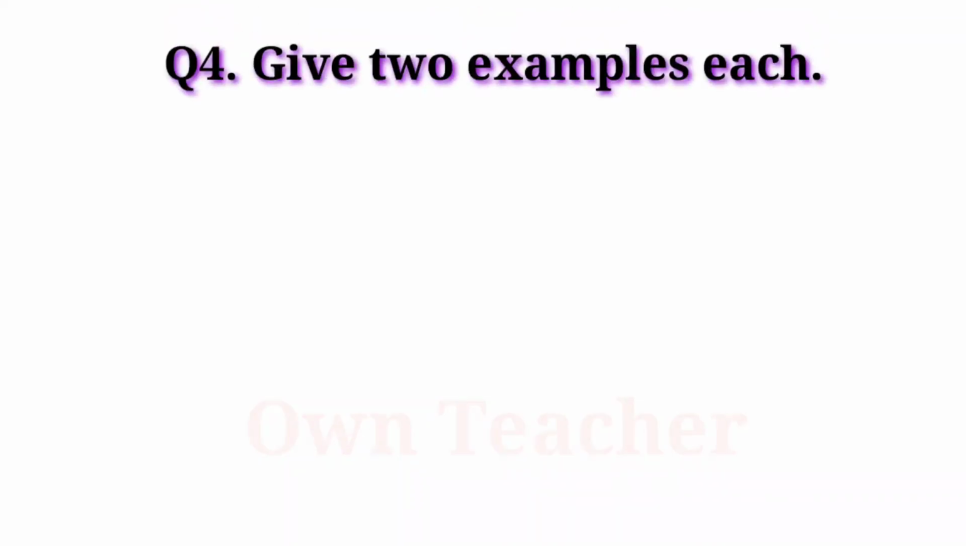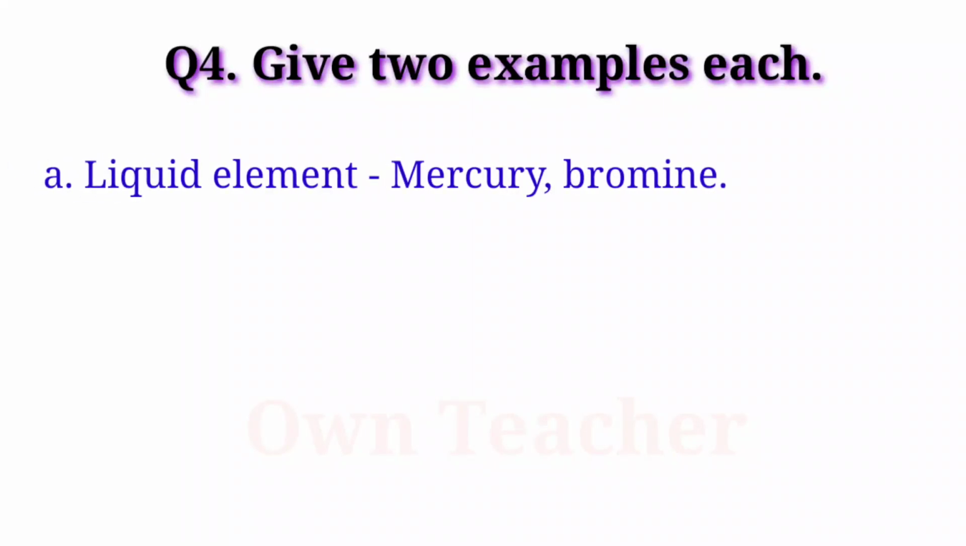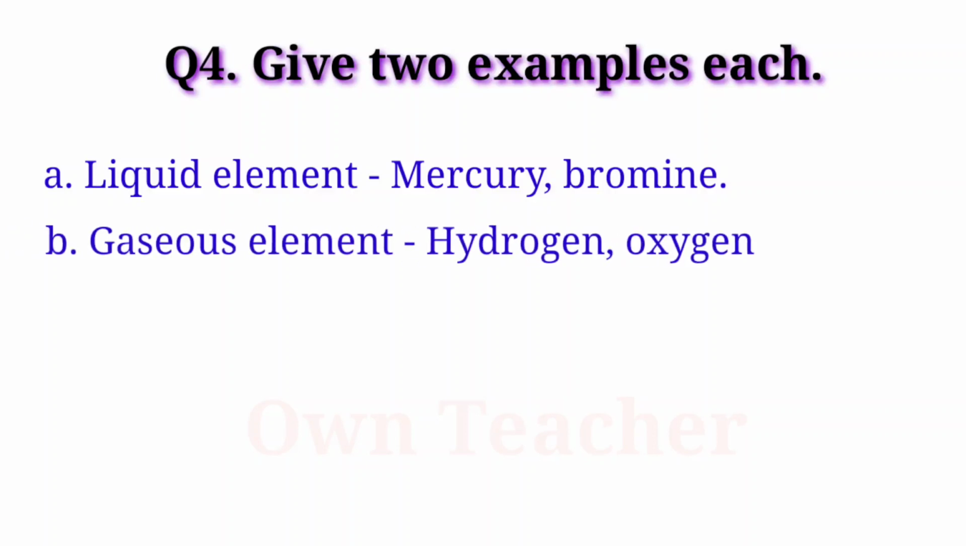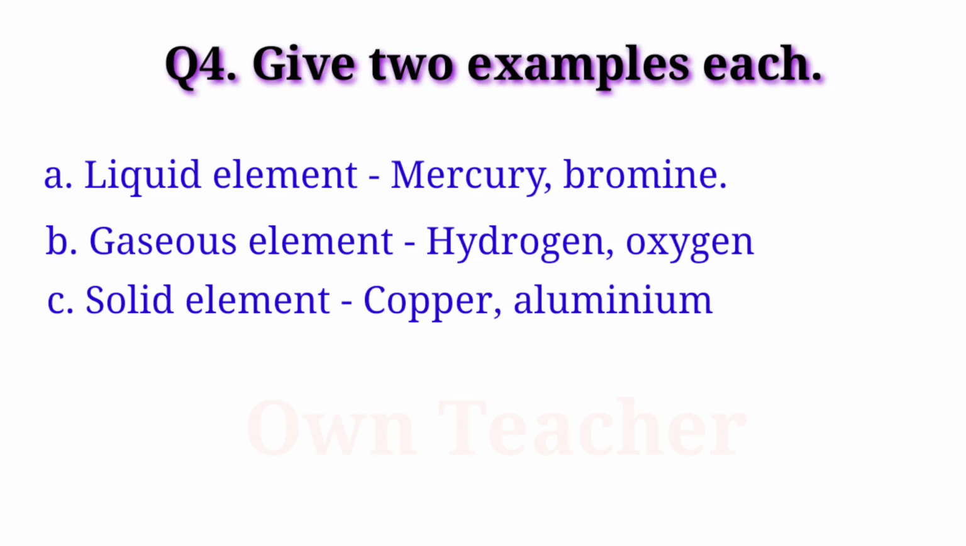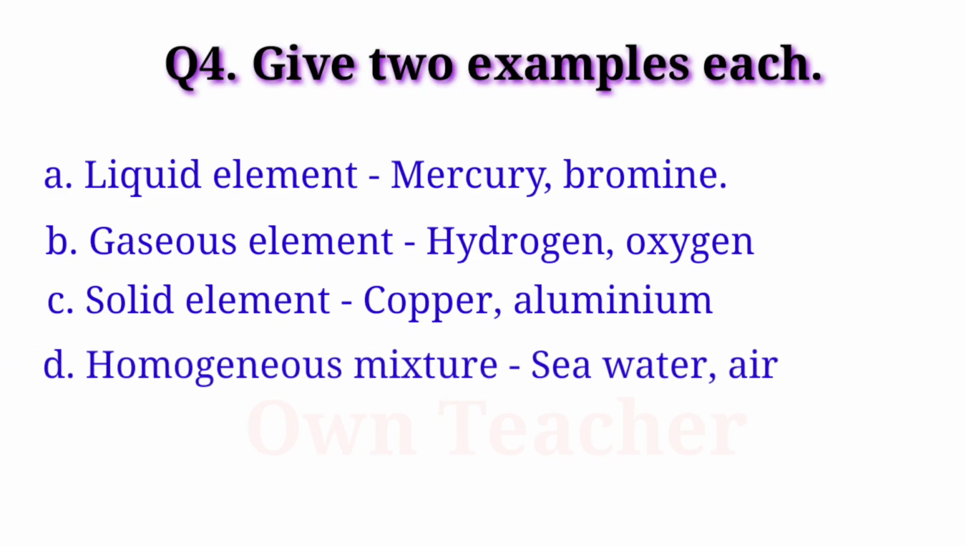Question 4. Give two examples each. Liquid element: mercury, bromine. Gaseous element: hydrogen, oxygen. Solid element: copper, aluminium. Homogeneous mixture: seawater and air. Colloid: fog and smoke.